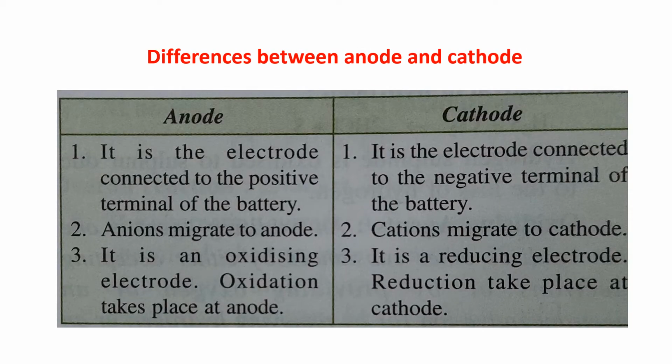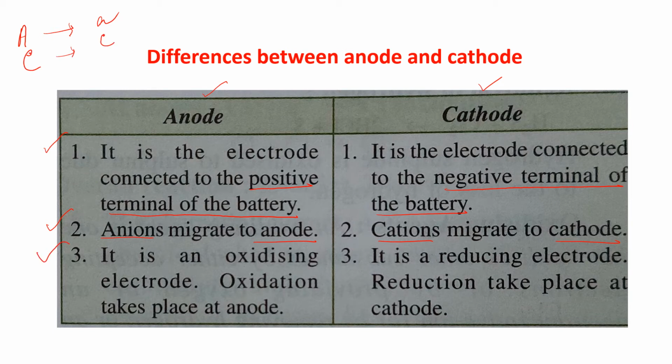Now, differences between anode and cathode. The first one is anode and the second one is cathode. Number one, the anode is the electrode connected to the positive terminal of the battery. You all know about it. And the cathode is the electrode connected to the negative terminal of the battery. Number two, anions migrate to the anode, A to A. And cations migrate to the cathode, so C to C.